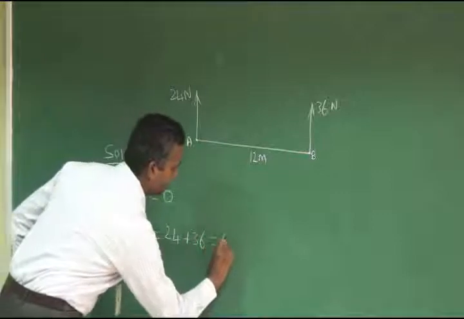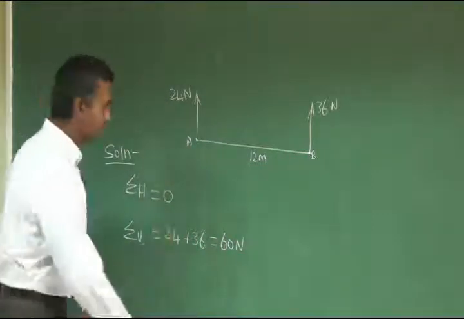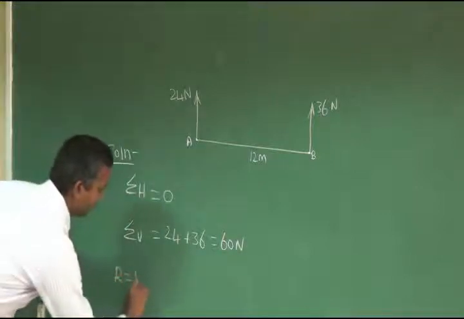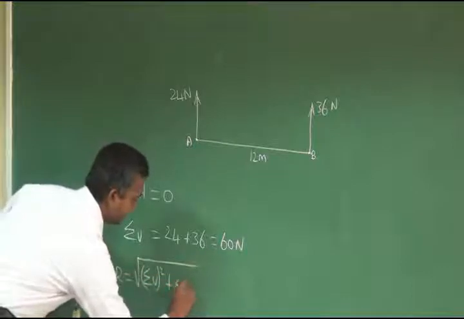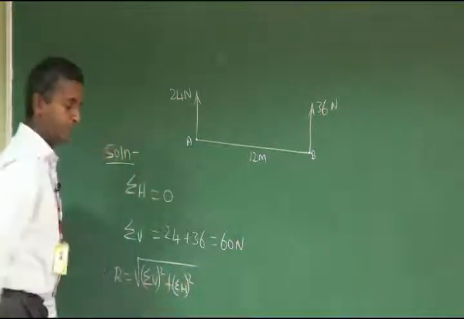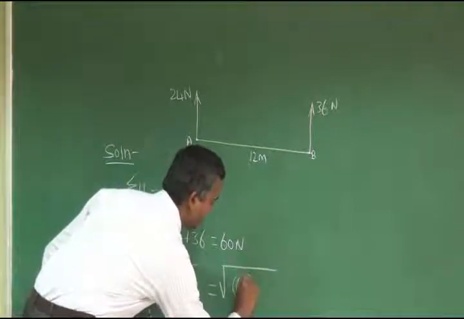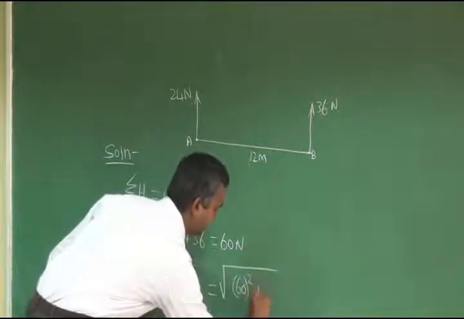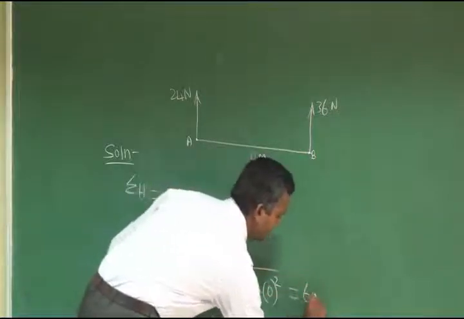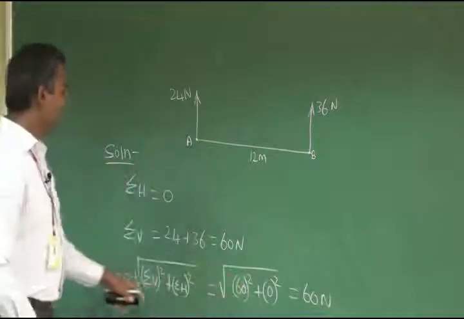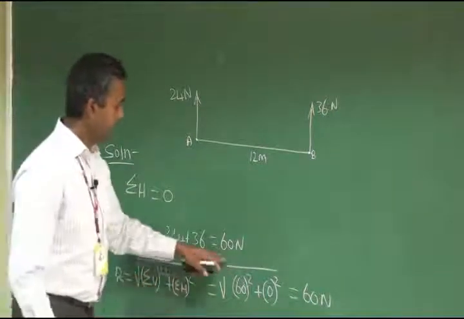24 plus 36 is equal to 60 newtons. Then you calculate the resultant in magnitude. R is equal to root of sigma v square plus sigma h square, which is root of 60 square plus 0 square. If you take the root, it will come as 60 Newton. So by using the resolution formula, we calculated the resultant is 60 Newton.